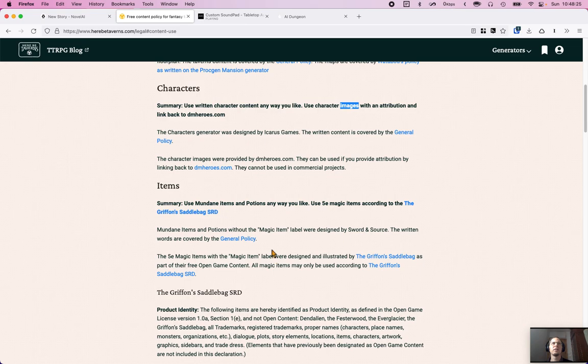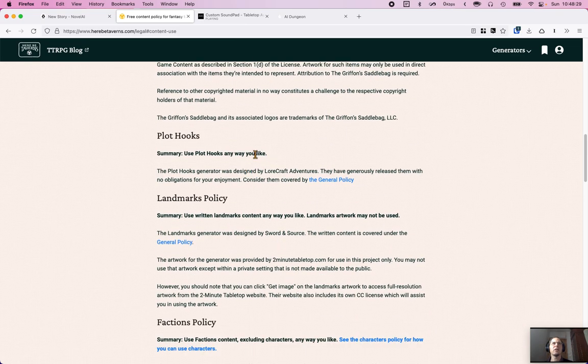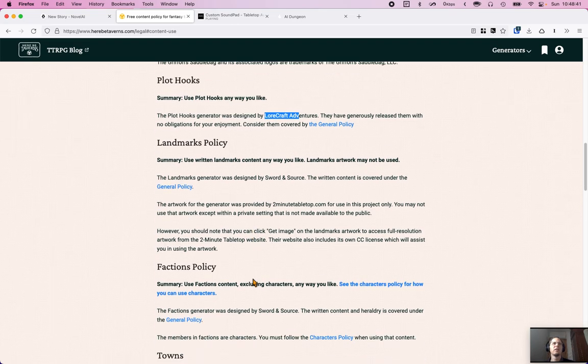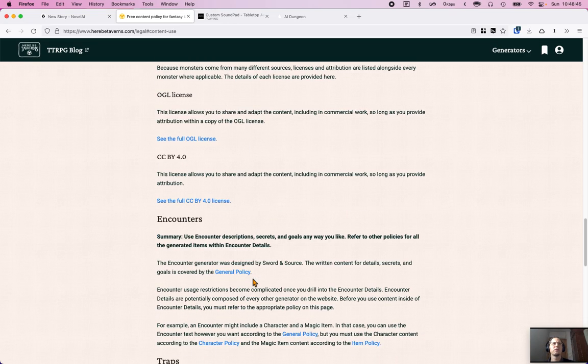Okay, items. Well, we'll go back to that if we need it. You anyhow you like, plot hooks, Lawcraft. So that was Lawcraft. Thank you, Lawcraft. So you go back through all this, and this is why I'm using one site, so I can remember to go through this, and then you put this in the finished product, I guess. Factions, towns, buildings, monsters, even commercial as well.